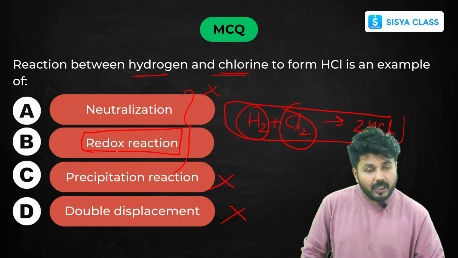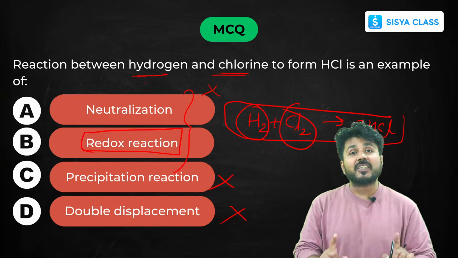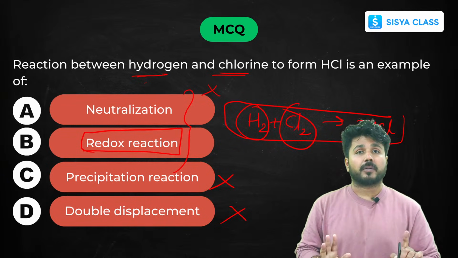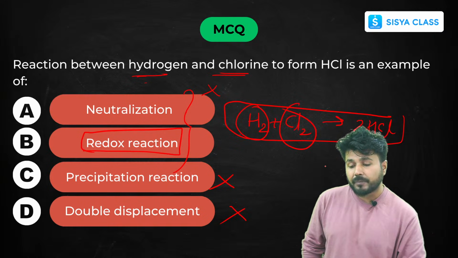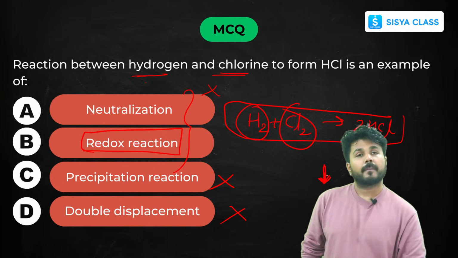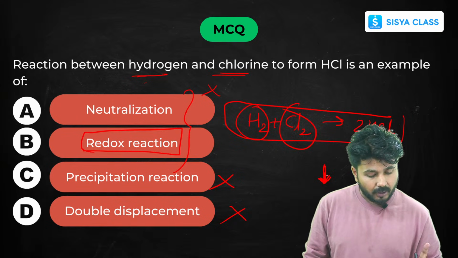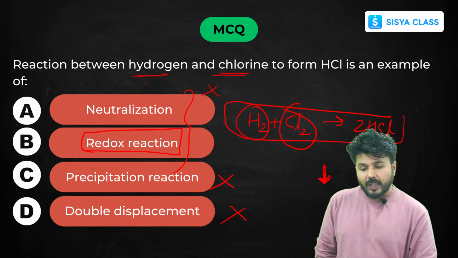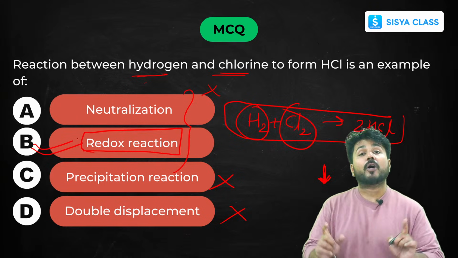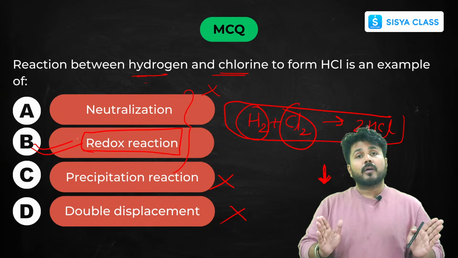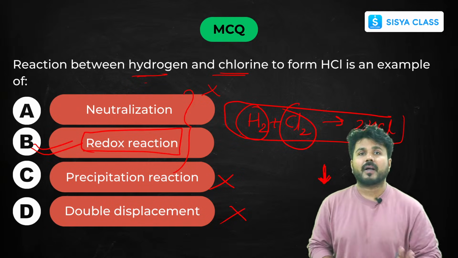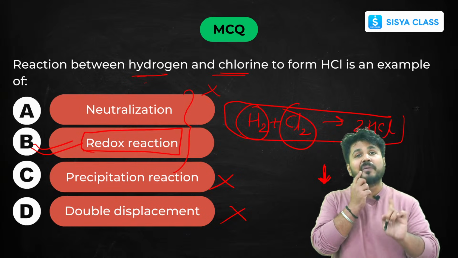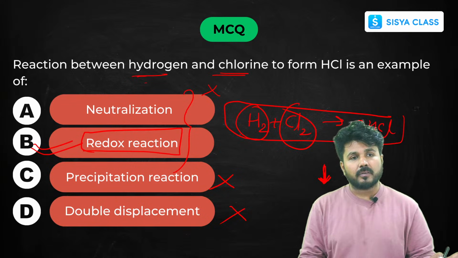Precipitation reactions are those reactions in which an insoluble precipitate is formed, and these are double displacement reactions. You can identify it with the arrow downwards. That will be your precipitation reaction. Now the answer will be your redox reaction. So even without solving, you can just follow the policy of cutting down the negatives, then you will get the positive answer. You can just do the elimination process, eliminate the wrong ones, then you will get the correct one.